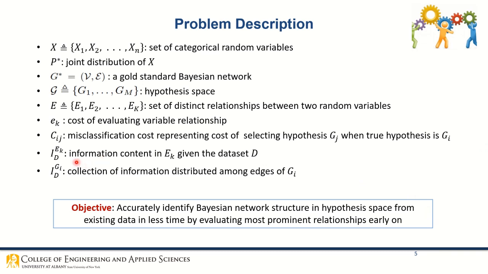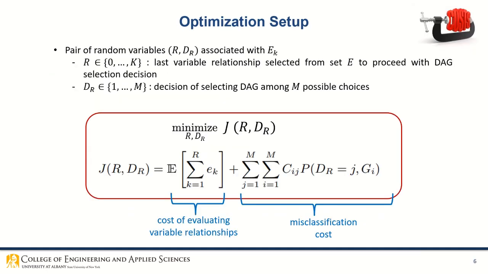So, I(D; Ek) is the information content in Ek given the dataset D. I(D; Gi) is considered the collection of information distributed among the edges. The objective is to accurately identify the Bayesian network structure in the hypothesis space from existing data in less time by evaluating the most prominent relationships early on.